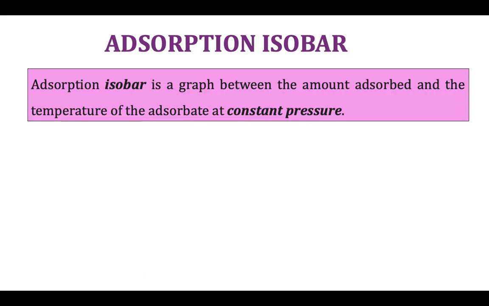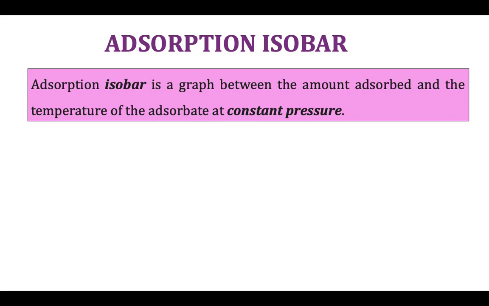The next factor is temperature. The influence of temperature on adsorption is studied at constant pressure. The process occurring at constant pressure is called an isobaric process. So what is an adsorption isobar? An adsorption isobar is a curve showing the variation of the extent of adsorption with temperature at constant pressure.